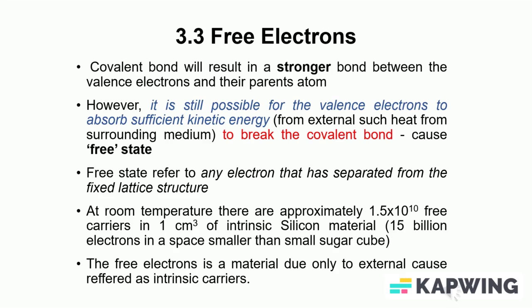At room temperature there are approximately 1.5×10¹⁰ free carriers in 1 cm³ of intrinsic silicon material, meaning 15 billion electrons in a space smaller than a small sugar cube. The free electrons in a material due only to external causes are referred to as intrinsic carriers.